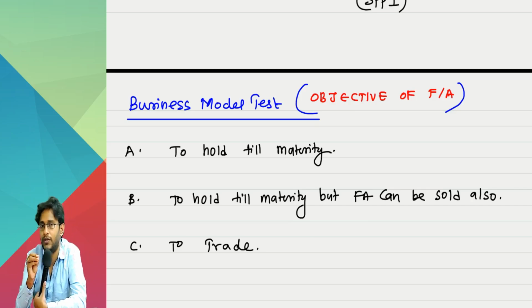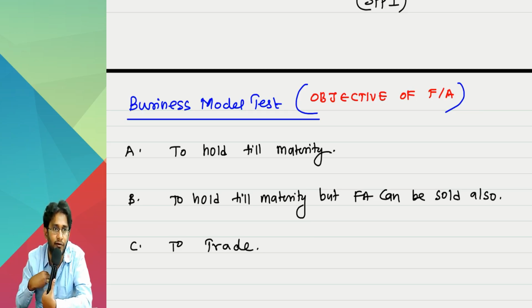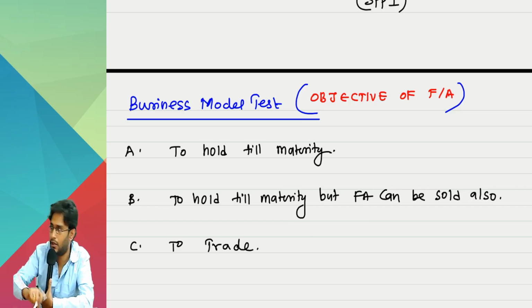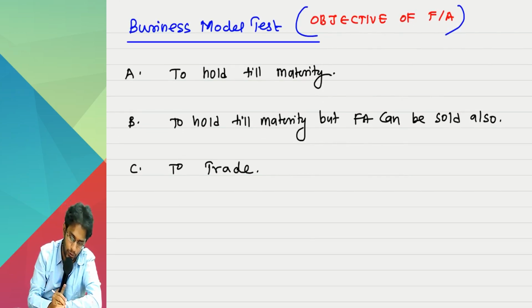So do you observe that his second objective is a kind of mix between A and C. A is purely holding till maturity. The idea of selling he does not have. Third fellow only sells, holding till maturity idea not there. Both features I have, that is B point. Three objectives you can have. There is no fourth objective. This is the first test over, sir.